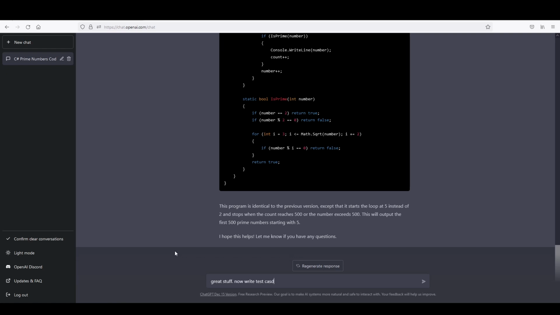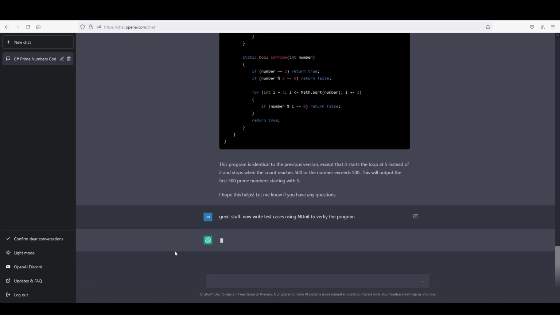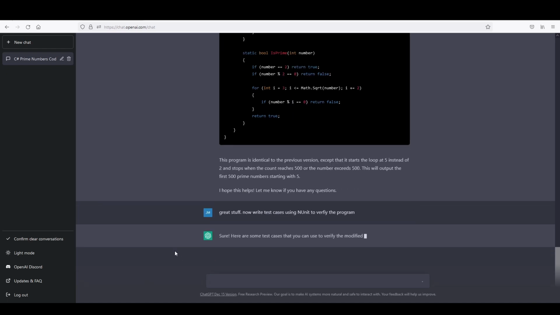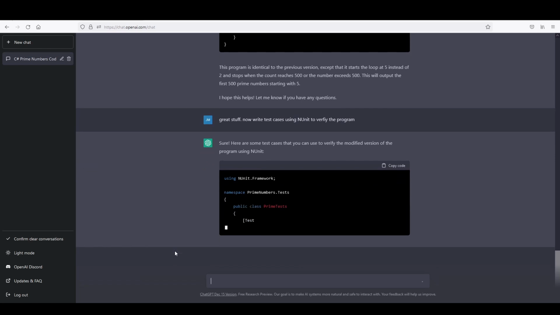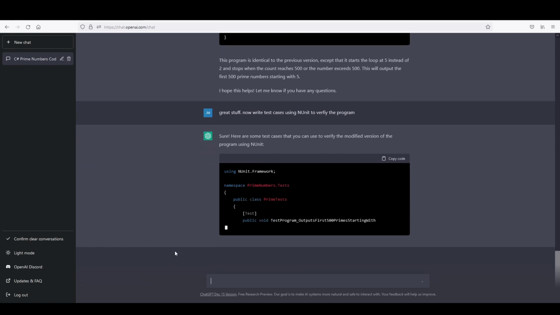So let's say now, write test cases using NUnit to verify the program. Okay, so here are some test cases used to verify the modified version of the program using NUnit. So the same thing, and as you can see, it does it rather quickly.